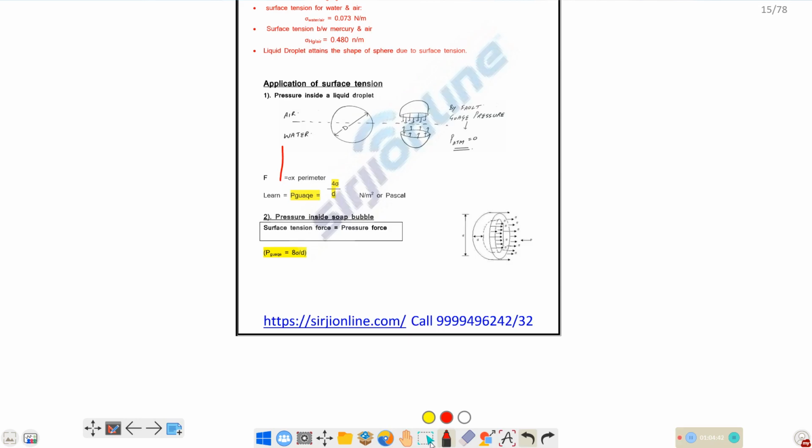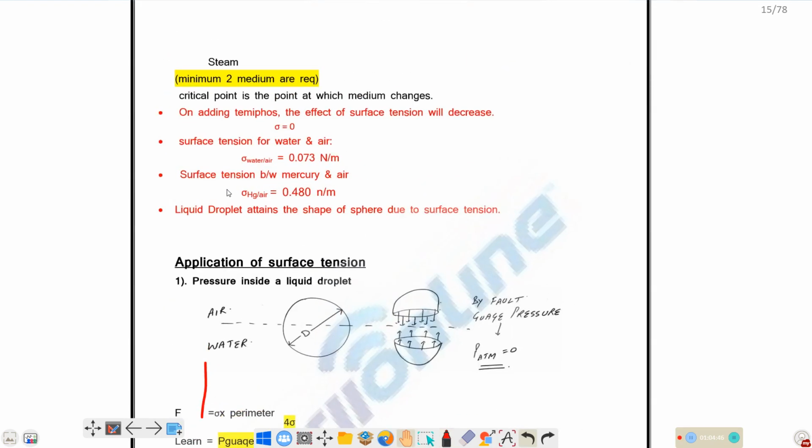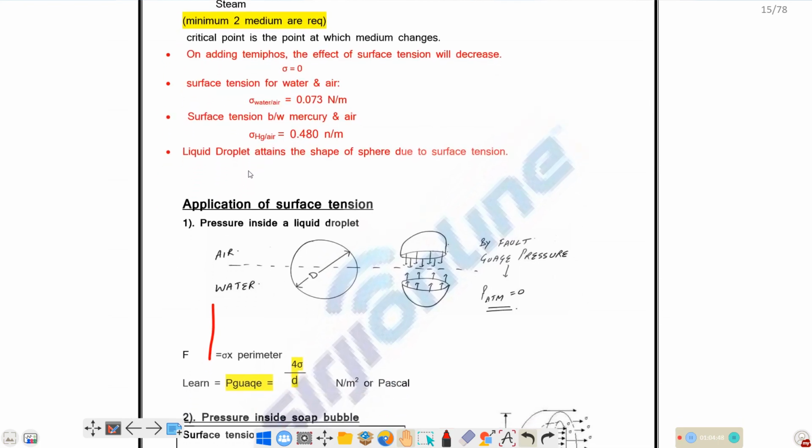Next point. Next important one is, what is the surface tension of water and air? At 20 degrees centigrade, the surface tension of water will be 0.073 Newton per meter. It's not the surface tension of water or air, it's the surface tension of water at the interface of air.